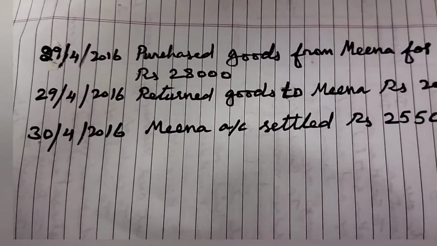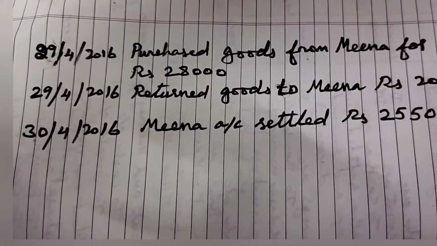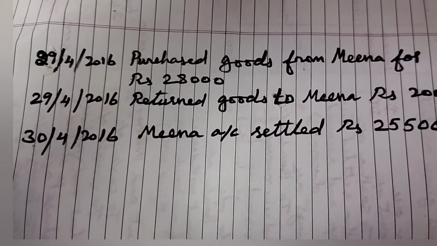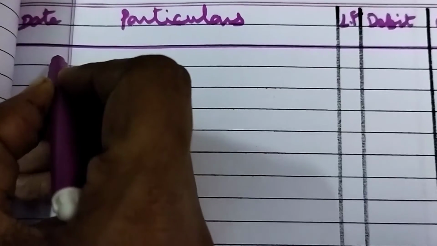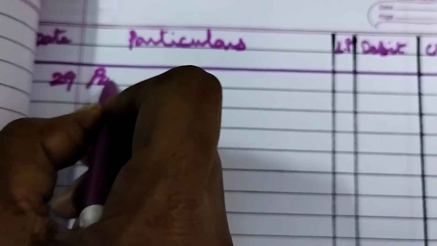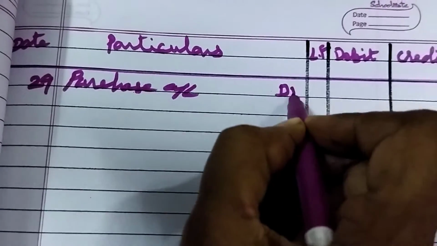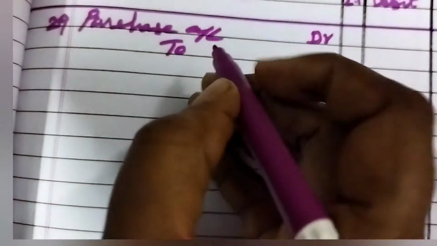The next transaction is purchase goods from Meena for rupees 28,000 on 29th April 2016. For this one we can prepare the journal. What is the date? 29th April. So we have to write 29 here. Then we have to write purchase account debtor to Meena account.